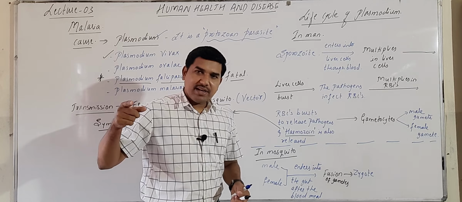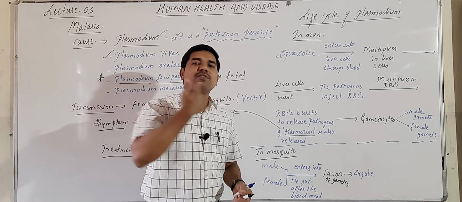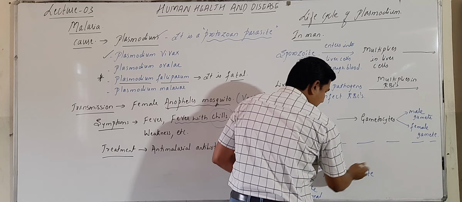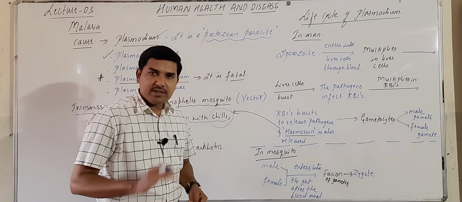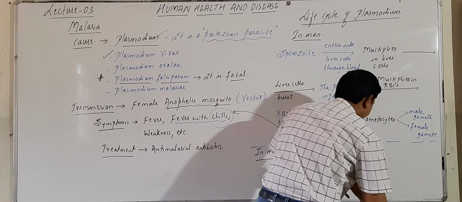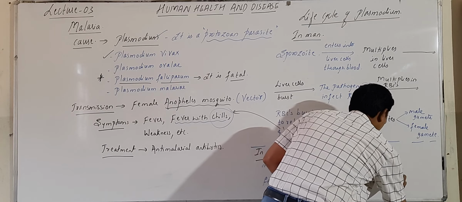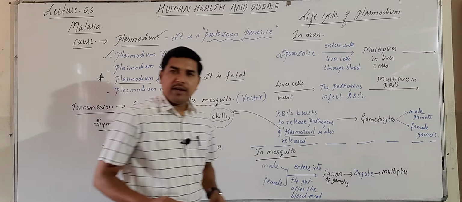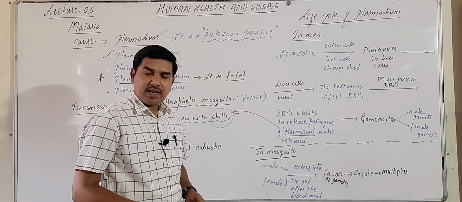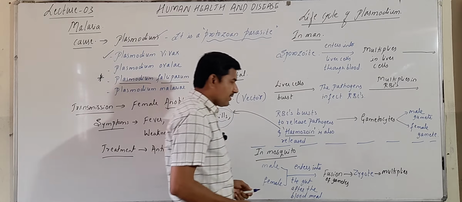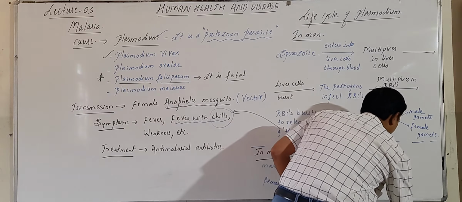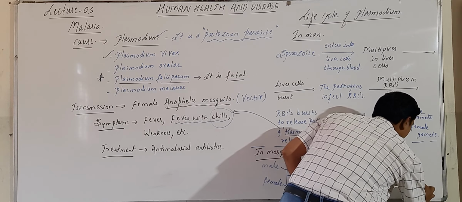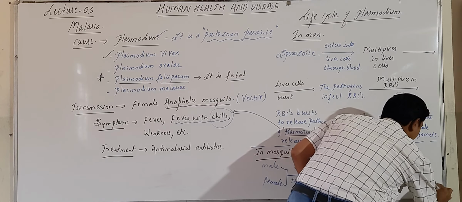When it multiplies, it forms sporozoites, which travel to the salivary gland. Now, fusion of the gametes forms a zygote. The zygote multiplies to form sporozoites.